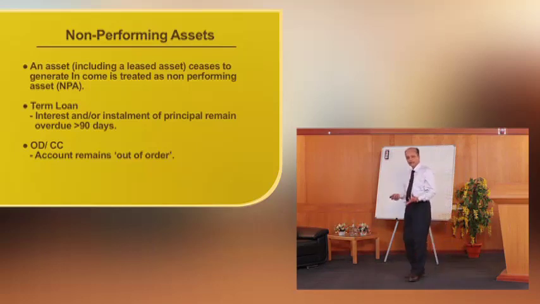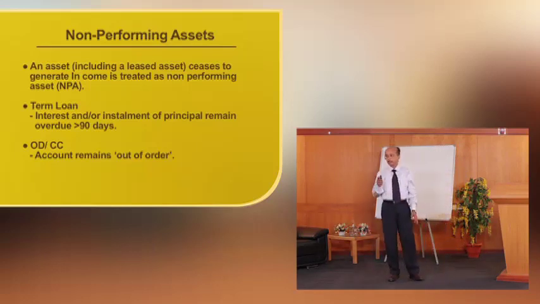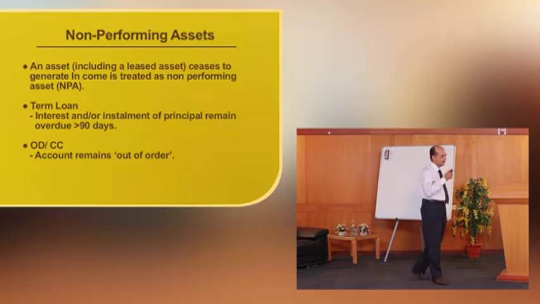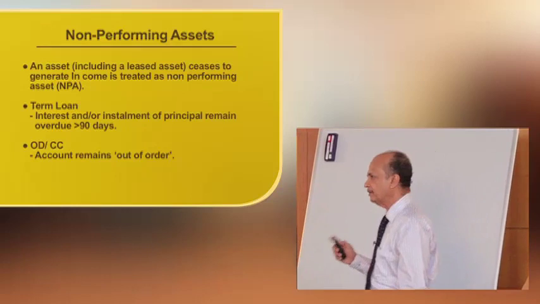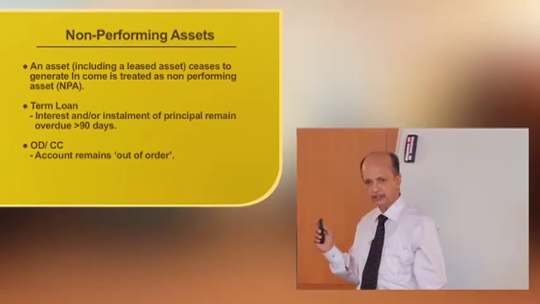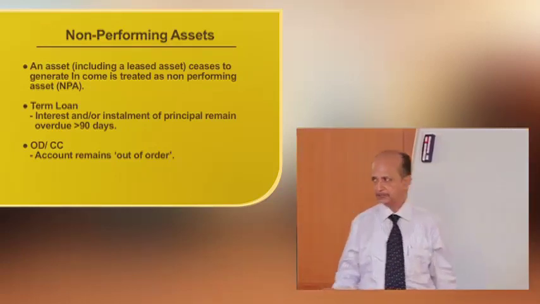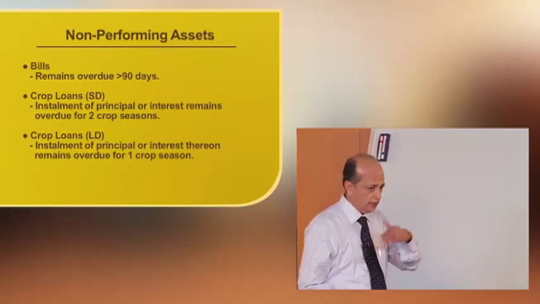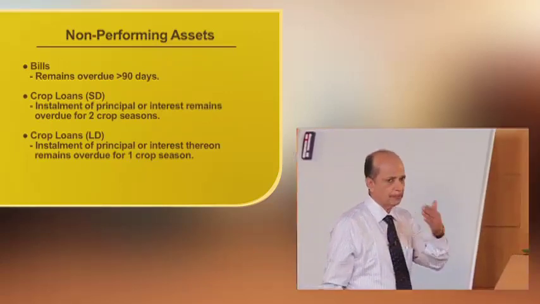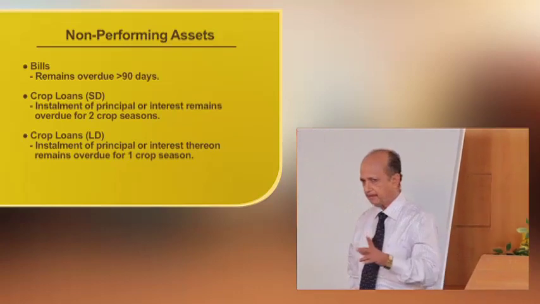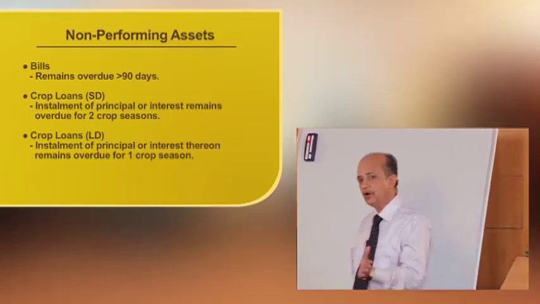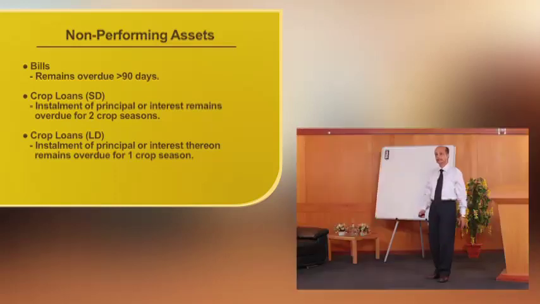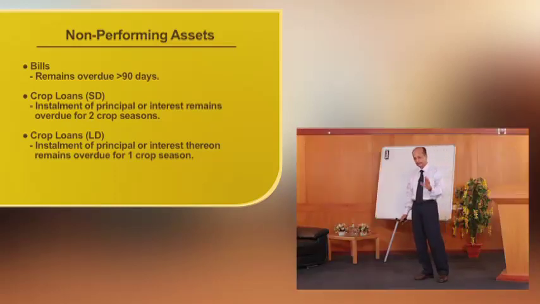Then overdraft or cash credit account, if the outstanding remains out of order beyond a period of 90 days, then it is to be treated as a non-performing asset. Then bills, if the overdue bills which are not paid on due date remain overdue beyond 90 days, then bills are also treated as non-performing assets.